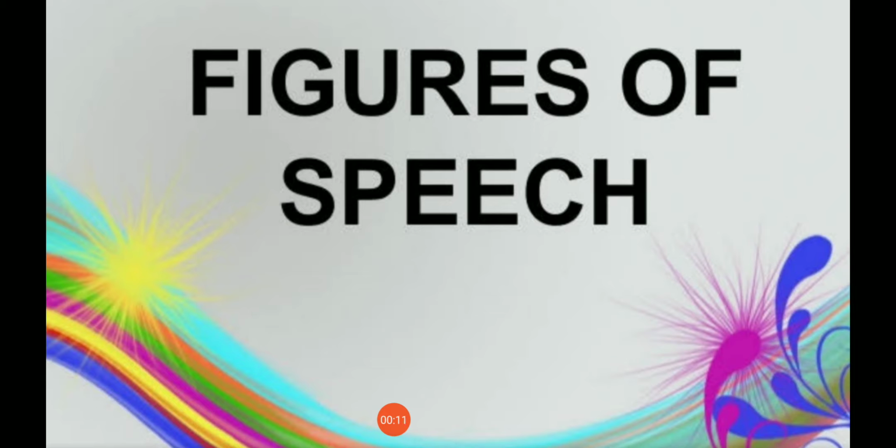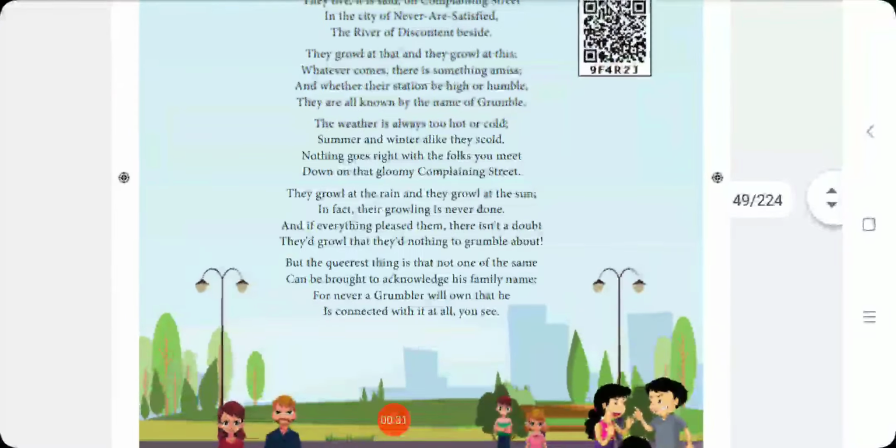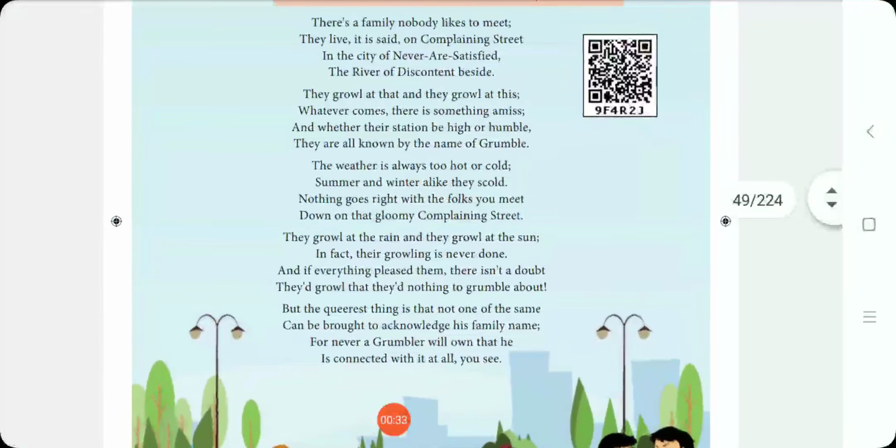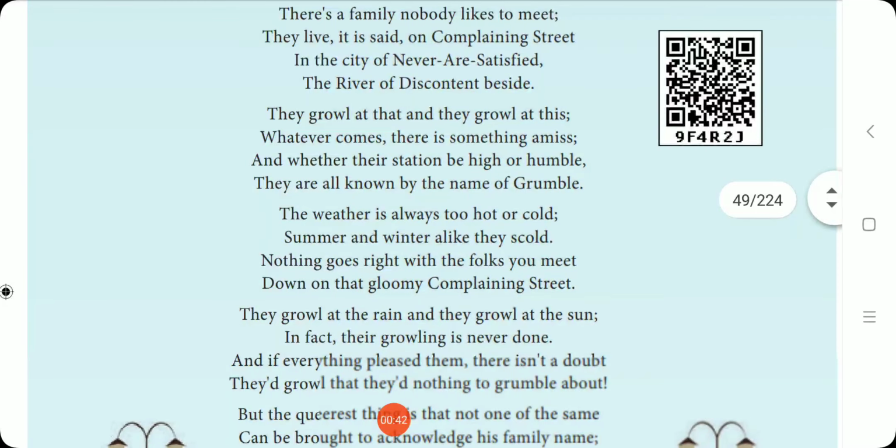In this video, we are going to see the figures of speech in the poem The Grumble Family. Okay, so this is the last video of this poem. Let us discuss the figures of speech in the poem. So already you know very well how to identify rhyming words and the rhyme scheme, right?